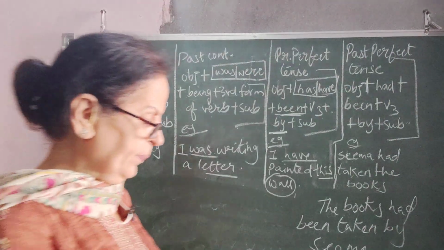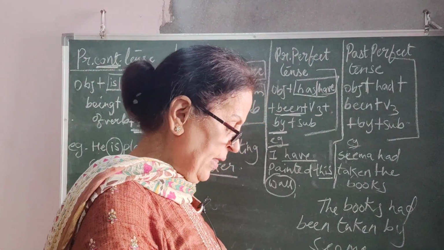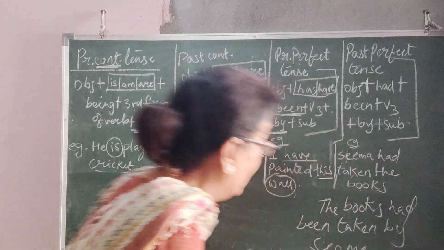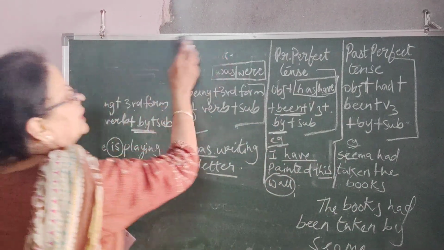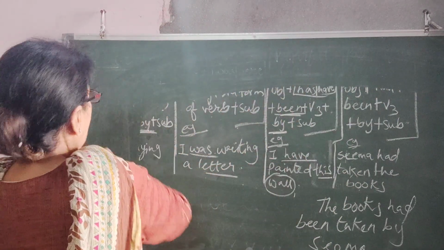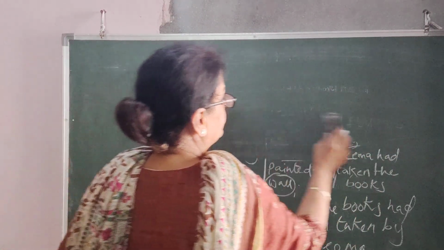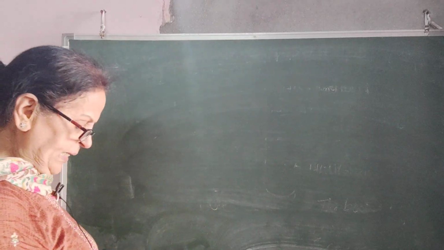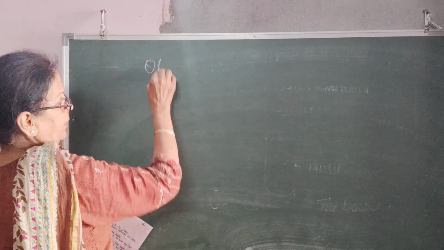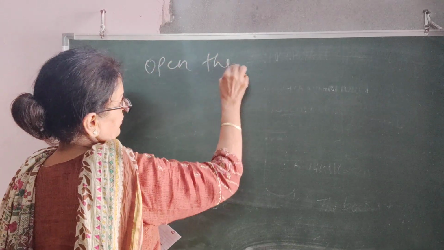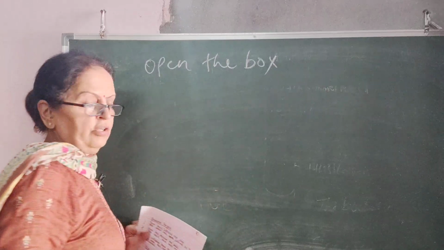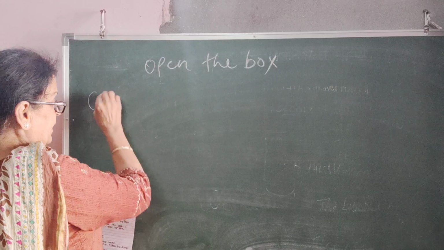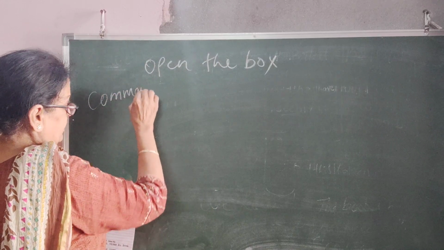Right. After completing past perfect tense, there are few more sentences which we have to refer, and they are some common sentences which I am going to write down one by one, and you have to note it down. Some sentences like open the box. Now supposing your mummy is telling you open the box, that means she is commanding you. So these are sentences called command sentences.